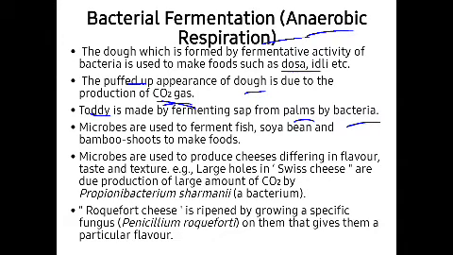Okay, these microbes are also used to ferment fish लाई ferment गर्नुको लागि, सोयाबिन लाई र bamboo shoot लाई पनि ferment गरेर चाहिँ food बनाउनुको लागि पनि microbes utilized गर्छ. Okay, microbes are also utilized in the cheese factory. Swiss factory मा पनि, Swiss cheese factory मा microbes लाई utilized गर्छ, so that the cheese will be having different flavors.